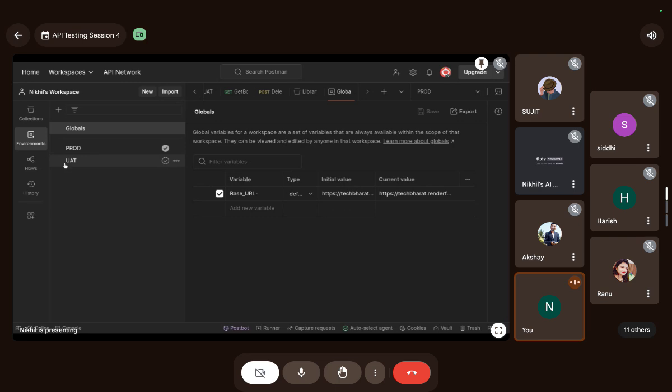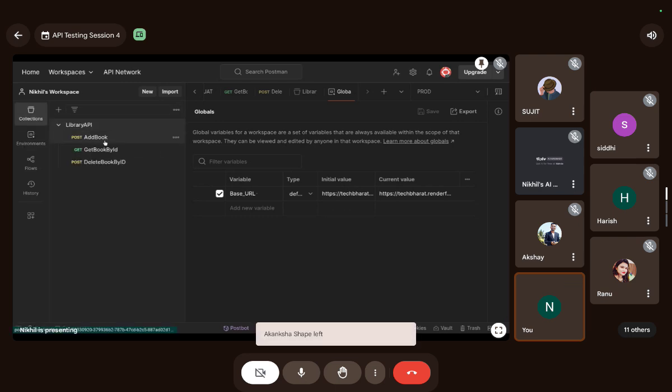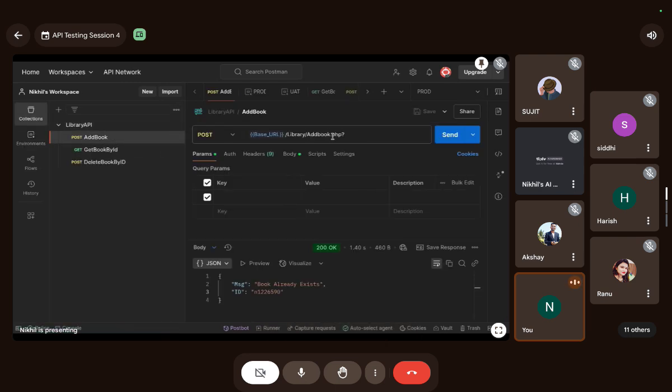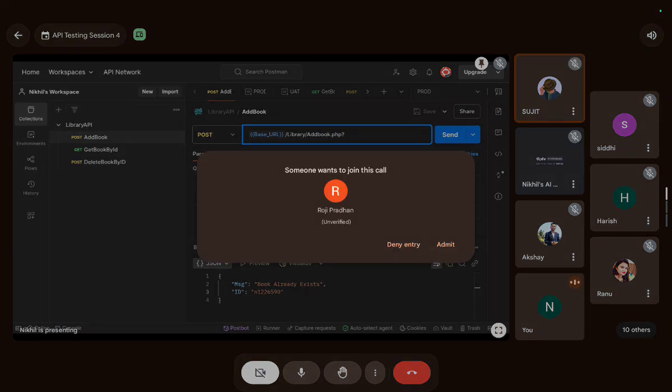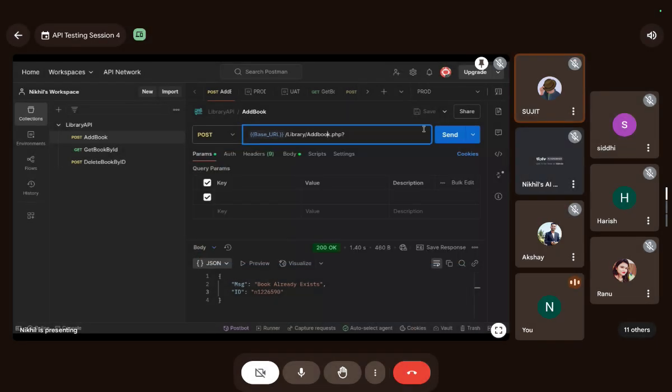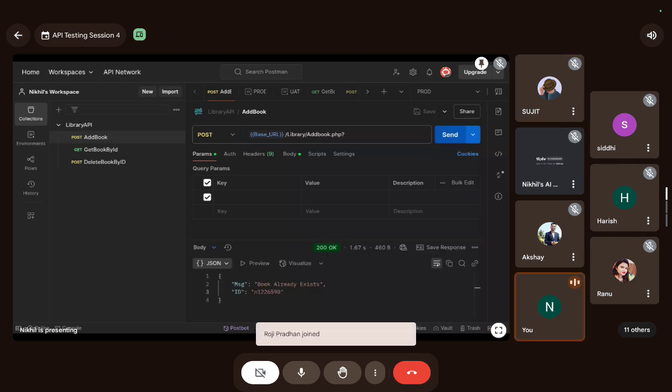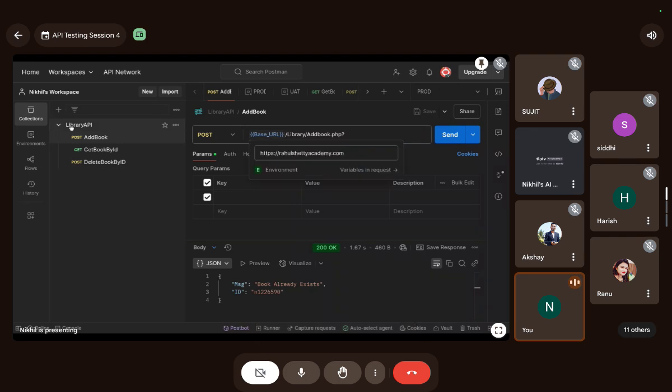Now my question is, which base URL is this request going to consider? The global one or the environment one? Right now, the second one, environment, right? It's obviously going to consider environment because environments are closer than global. See, the global base URL doesn't have an effect on it. Am I right?